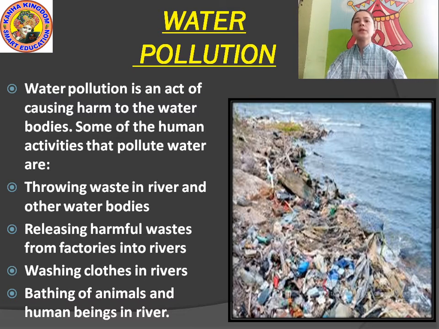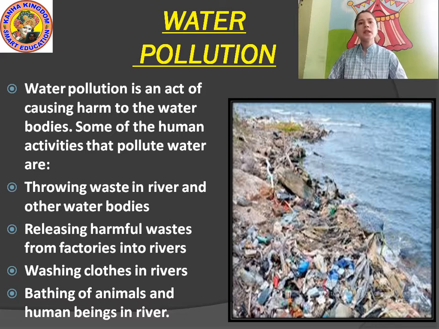Some of the human activities that pollute water, these pollutions are caused by us only. If we did not pollute, it's good for us. So listen carefully.